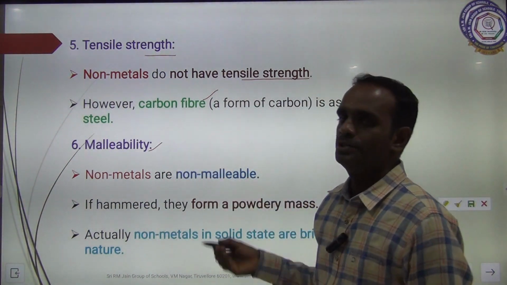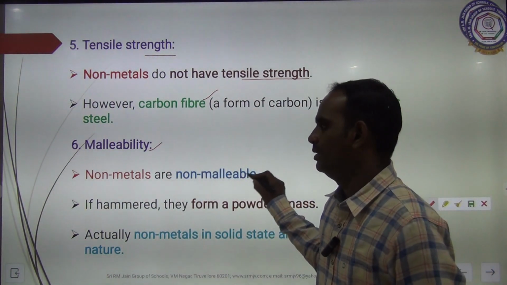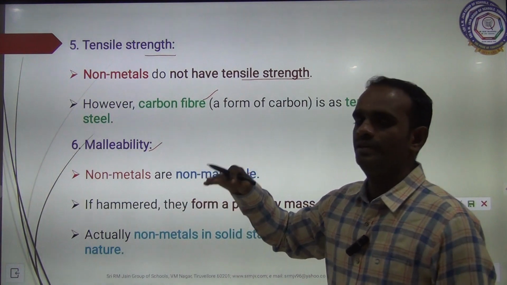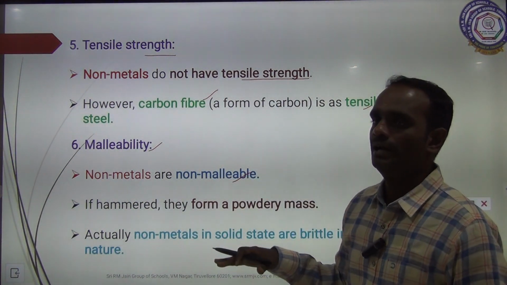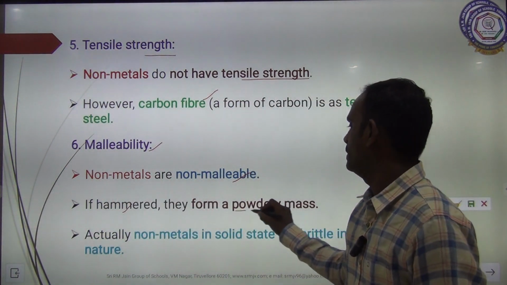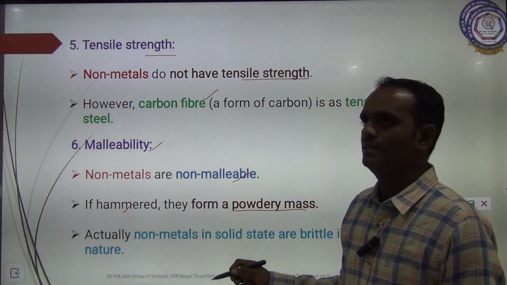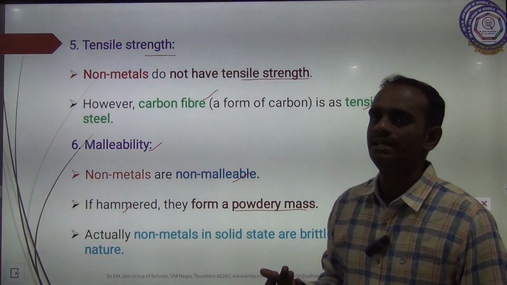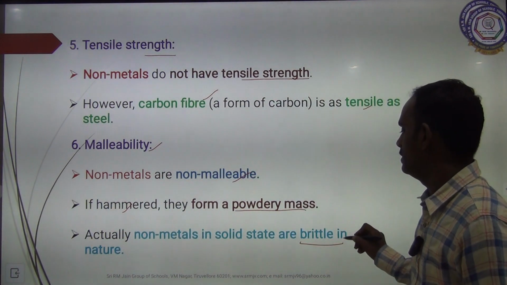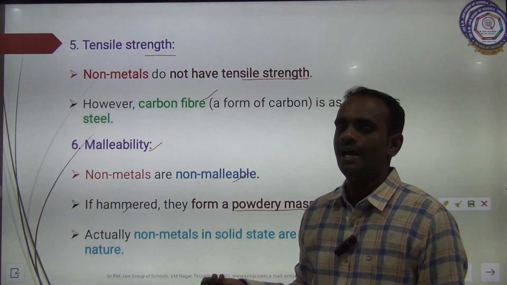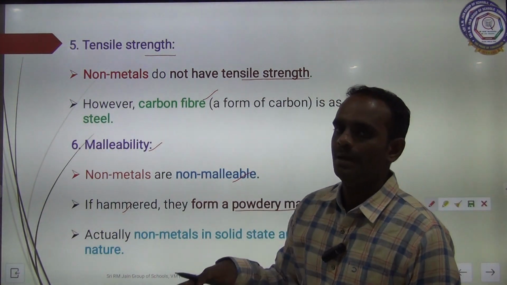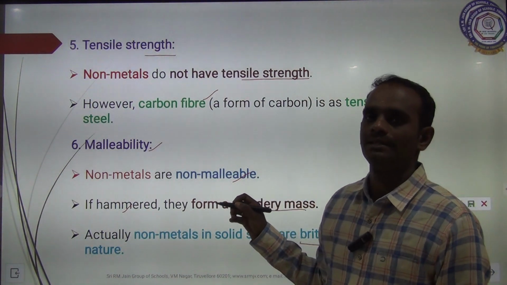Then malleability. Usually non-metals are non-malleable. If we hammer non-metals, they break into many small pieces and form a powdery mass. Non-metals in solid state are brittle in nature. So if we hammer the solid state of a non-metal, we cannot shape it, it becomes a powdery mass. Clear?